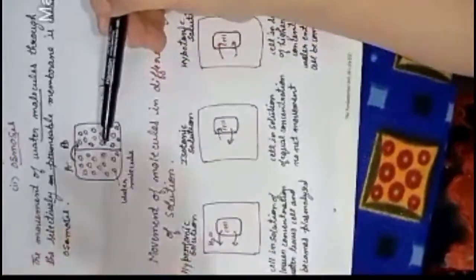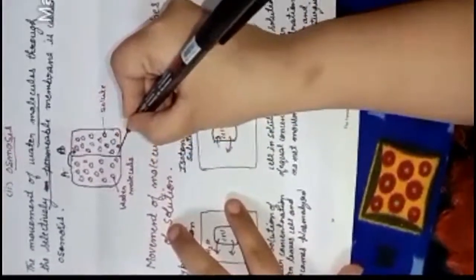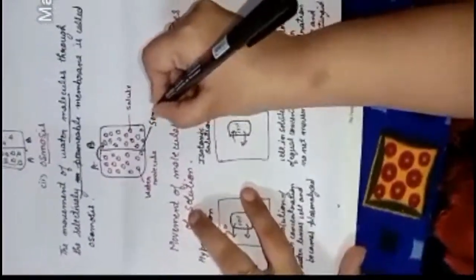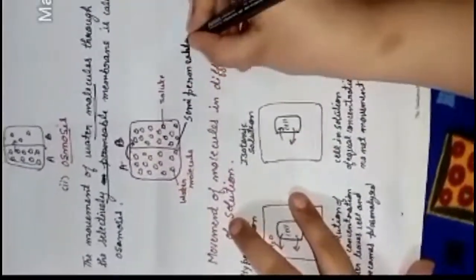Here again we have two chambers. I have denoted the red particles as the water molecules. Now you can see in B chamber the red particles are less and in A chamber they are more, so the molecules will move from A chamber to B chamber. The very important thing is that the movement of the molecules is through the semi permeable membrane. Here you can see the membrane, this is the semi permeable membrane.